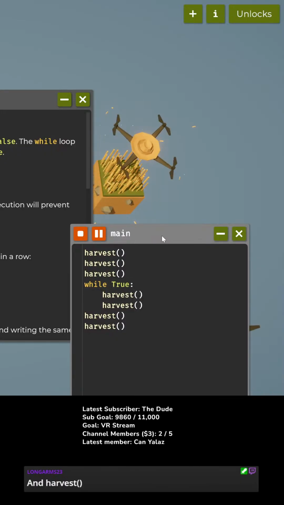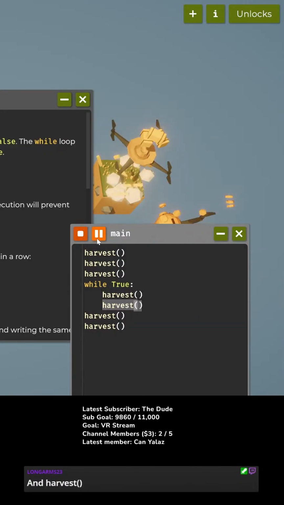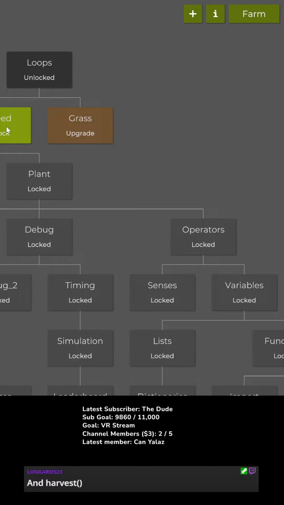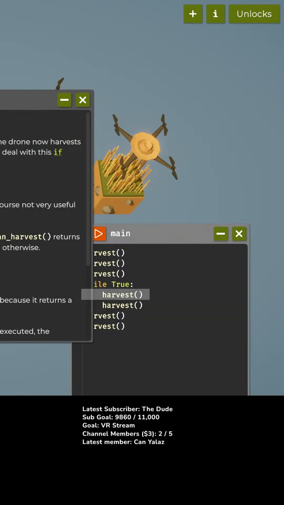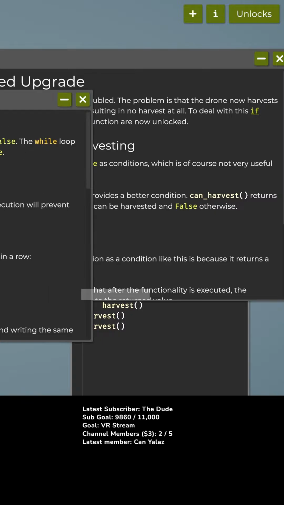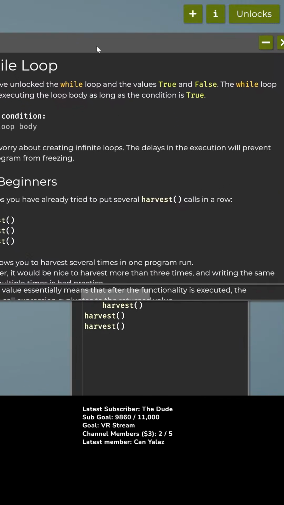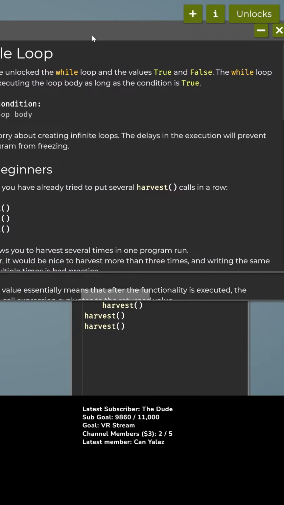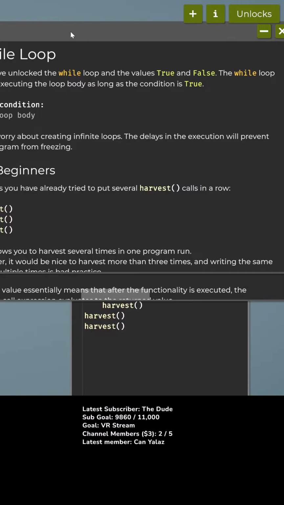We are making money. Okay, so now let's take a look at our unlocks. And now we can go speed. Oh, and look at this. I moved the speed and I discovered there was a pop-up underneath my other window that explains the while loop. That does make it a lot easier when something explains it.